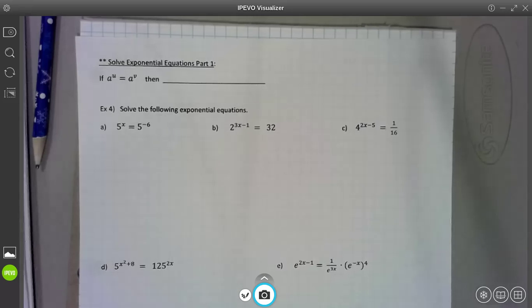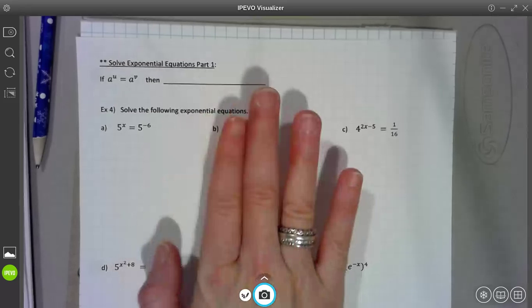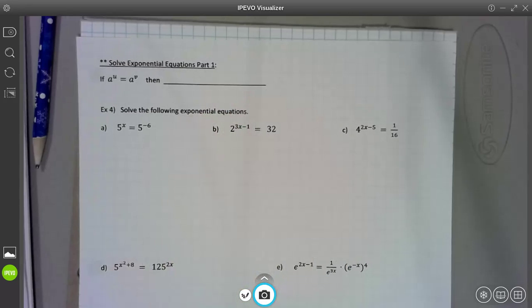So the reason I call these part 1 is these are exponential functions that you are able to solve without needing the inverse, a logarithm. These ones we can just manipulate the problem a little bit and get away with solving these exponential equations without needing its inverse, the log. All right, so there'll be more exponential equations to come in the next section that you will need a log for.